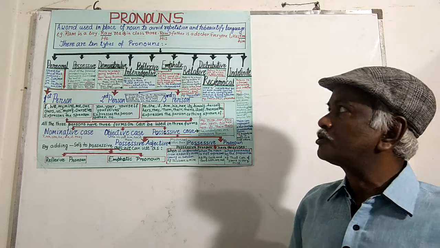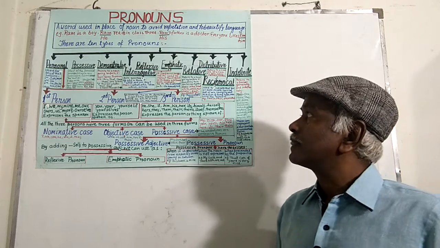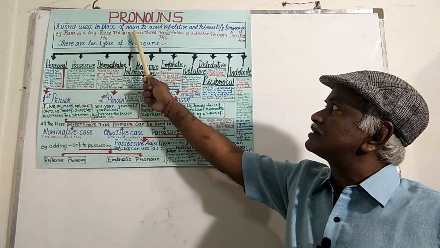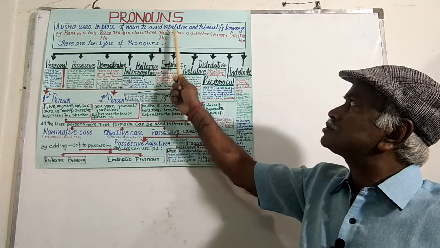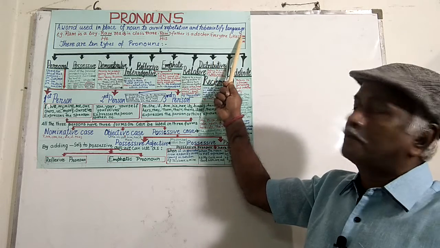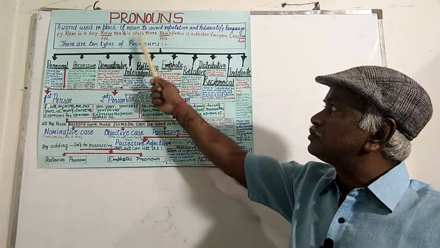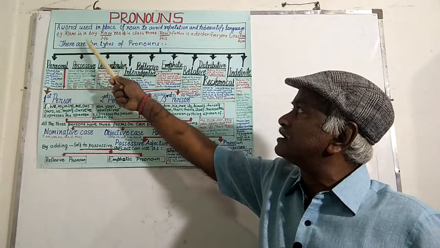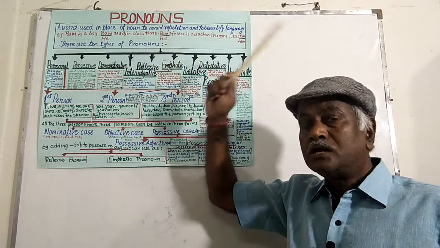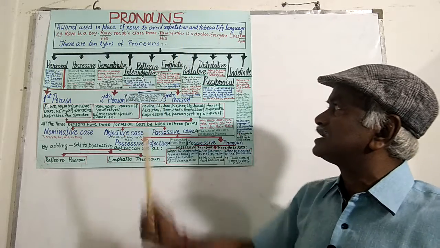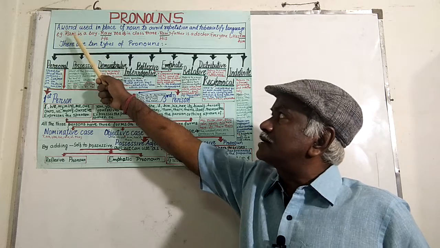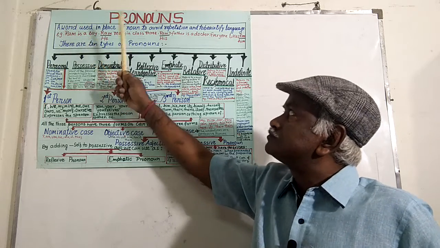For example, Ram is a good boy. Ram reads in class 3. Ram's father is a doctor. Everyone likes Ram. Here we are going on repeating Ram, Ram's, Ram, Ram like that. So to replace all these, if we use Ram once at the starting: Ram is a boy.